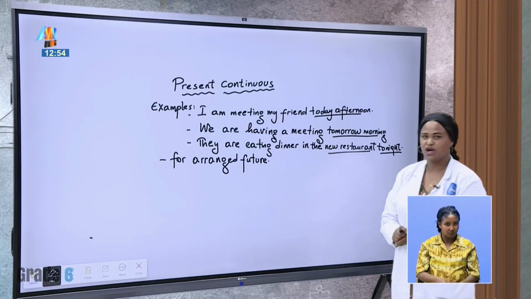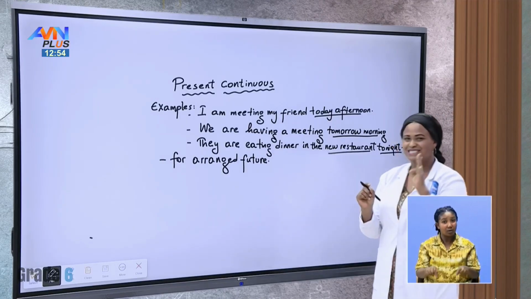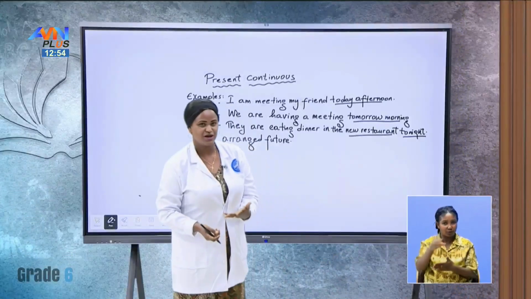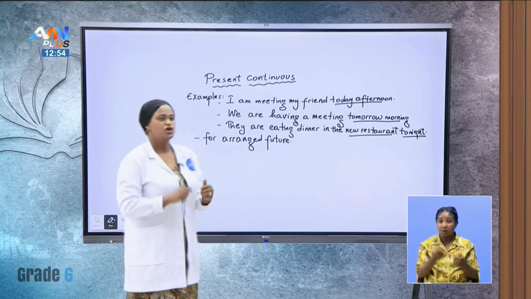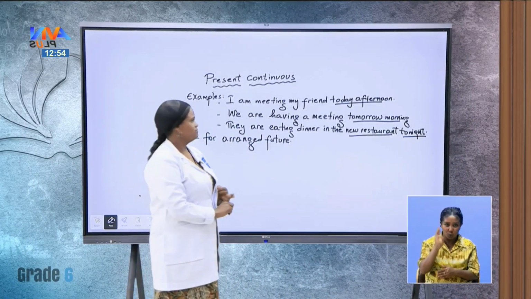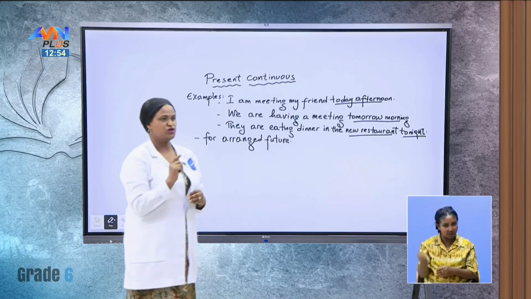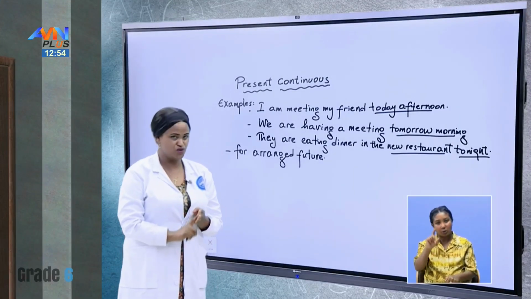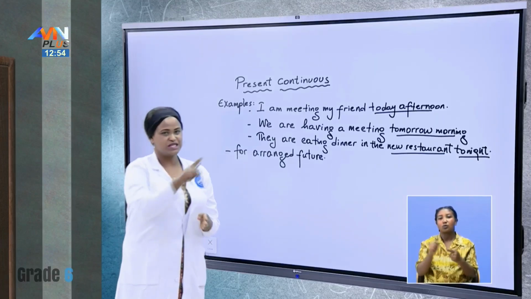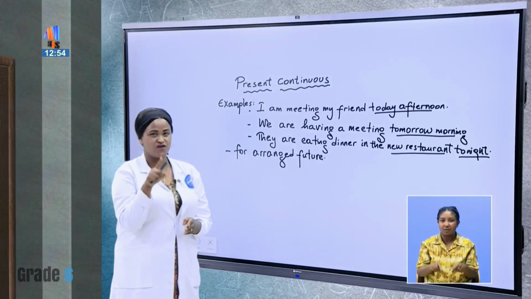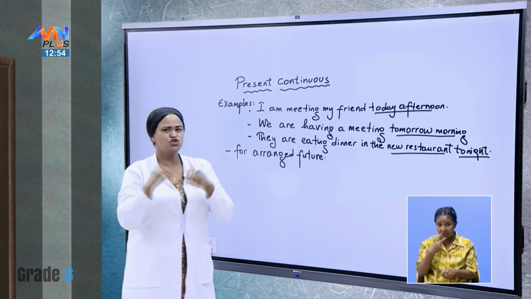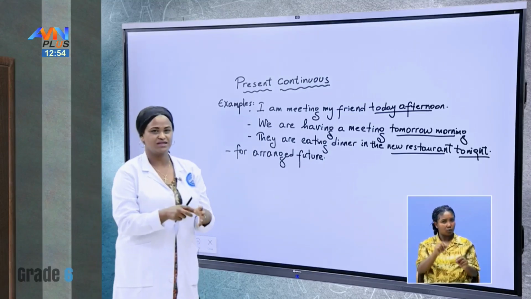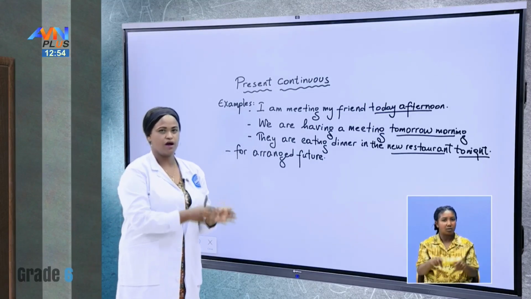So, today we have seen three ways of expressing or talking about the future. One, when we use will and shall. The other, when we use going to with the present auxiliaries. Going to is preceded by the present auxiliaries. Don't forget, because I see most students say, I going to. No, that's wrong. You have to put the present auxiliaries. I am going to.